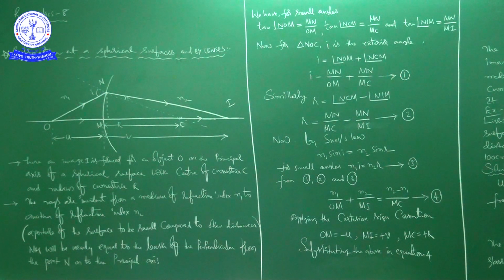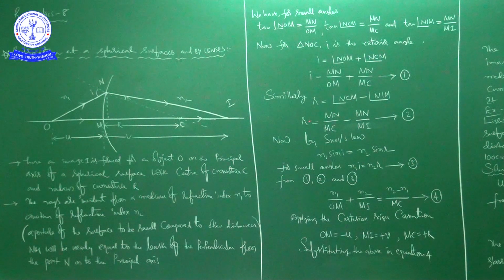Okay, right. Similarly, this is the r, see here. So the angle of refraction r is equal to angle NCM minus angle NIM, right?